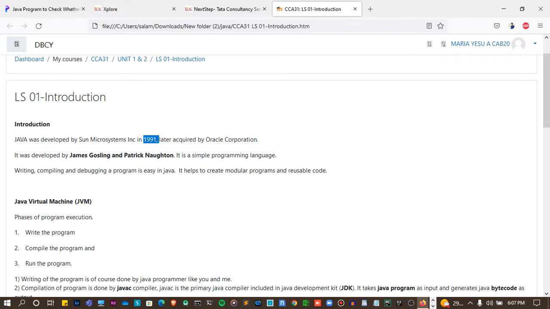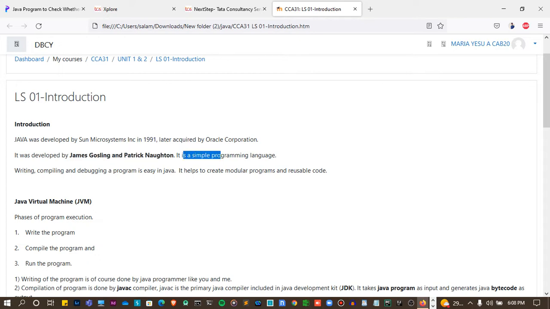Python is developed in 1995. Before Python, they developed Java, later acquired by the Oracle Corporation. First, it was owned by Sun Microsystems. Later, it was acquired by Oracle Corporation, and it was developed by James Gosling and Patrick Naughton. This is important when you attend an interview. They will ask who developed Java, so you have to memorize this.